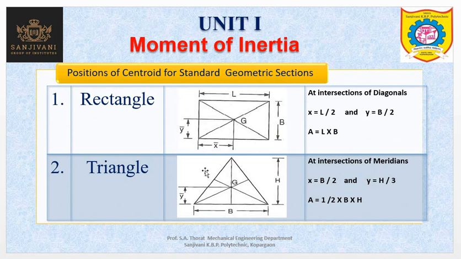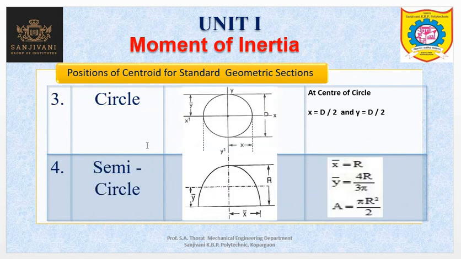Similarly, for a circle, the center of the circle itself is treated as the centroid.